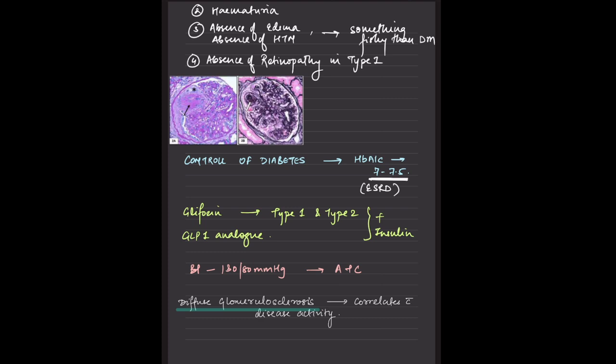But in case the patient has nephropathy, then we need to go by the HbA1c. If HbA1c is 9.5, even if the patient does not have nephropathy, if it is more than 9, we need to go with insulin. Here, if the patient has 9.5, we go with insulin, because the patient's requirement for insulin will also decrease. So you need to keep the sugar under very tight control.